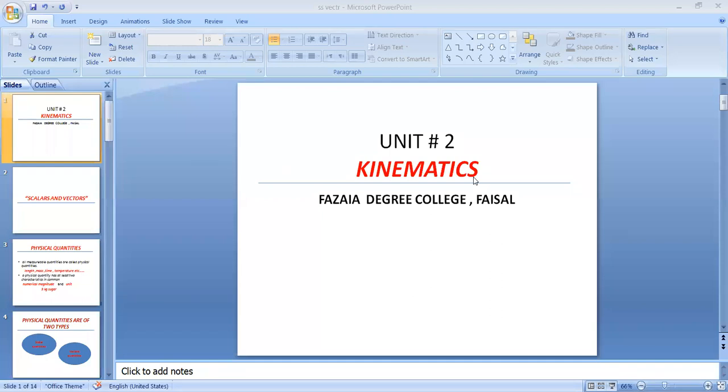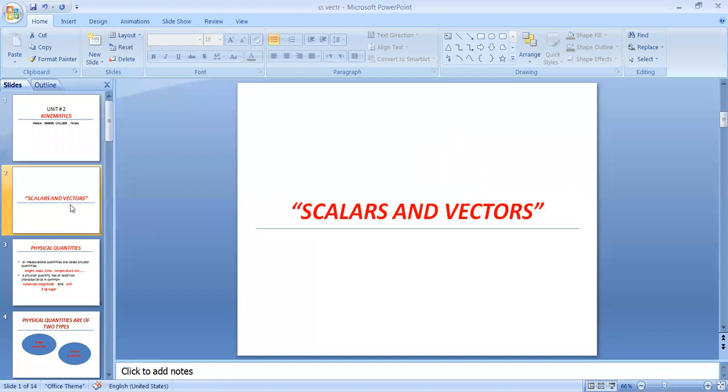Okay. In kinematics, we have discussed the definition of kinematics in the last class, and the states of rest and motion with their examples. Then types of motion, different types of motion, with their different examples. Now today's topic is scalars and vectors.